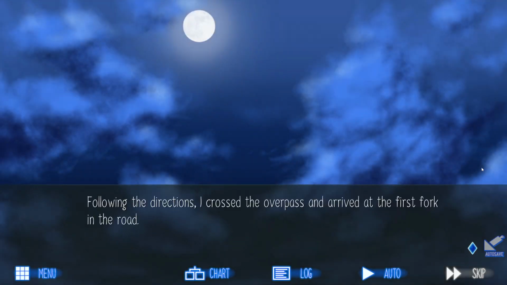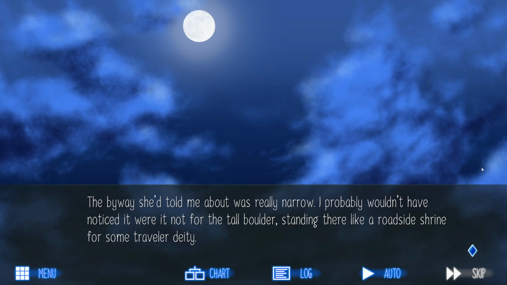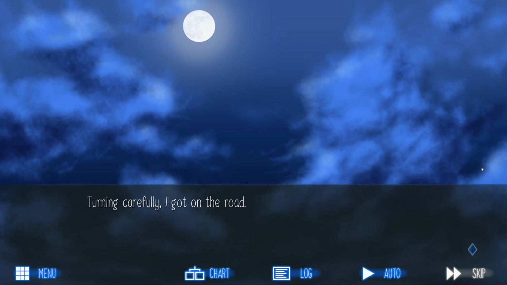Following the directions, I crossed the overpass and arrived at the first fork in the road. The byway she told me about was really narrow. I probably wouldn't have noticed it were it not for the tall boulders standing there like a roadside shrine for some traveller deity. Turning carefully, I got on the road.